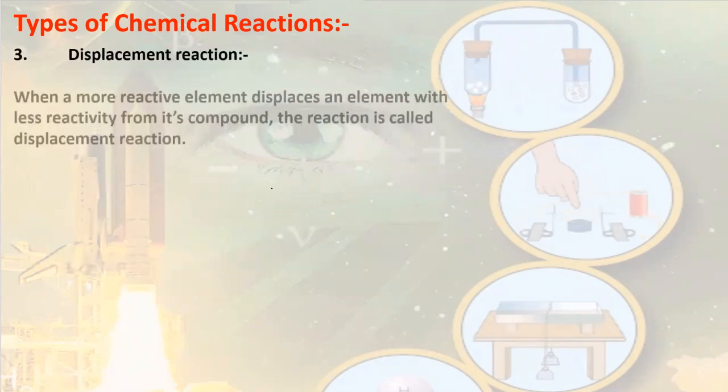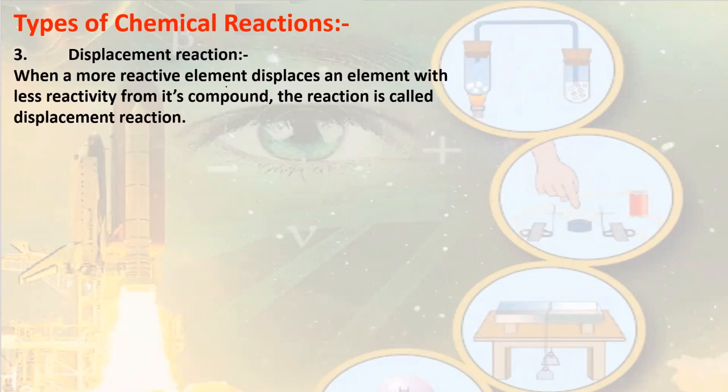Next type of reaction is displacement reaction. When a more reactive element displaces an element with less reactivity from its compound, the reaction is called displacement reaction. For example, A, which is more reactive, reacts with BC. In BC, B is less reactive. So A will displace B. It will form AC plus B. So you can clearly see A has taken the place of B and formed AC, and B is removed out.